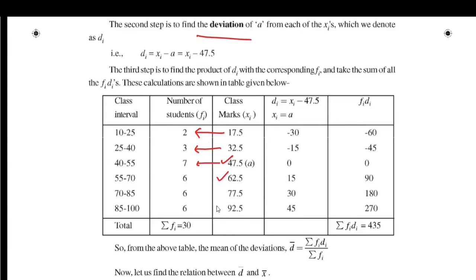While taking assumed mean, we can study the frequencies also so that we can come to a conclusion about which value will be useful for us. So in this data, let us assume 47.5 as our assumed mean.